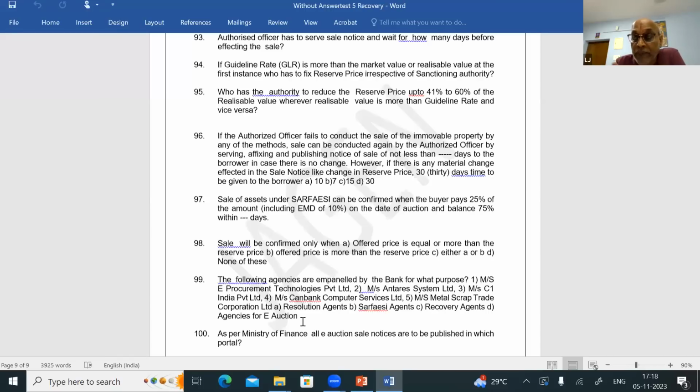Why am I giving the portal name? Last time in the exam they asked. If a customer is not happy with the reply given by the bank, under which RBI portal do they have to lodge a complaint for banking ombudsman? That question they asked. That is why I am giving the portal name, and this is available in your current year's recovery policy.